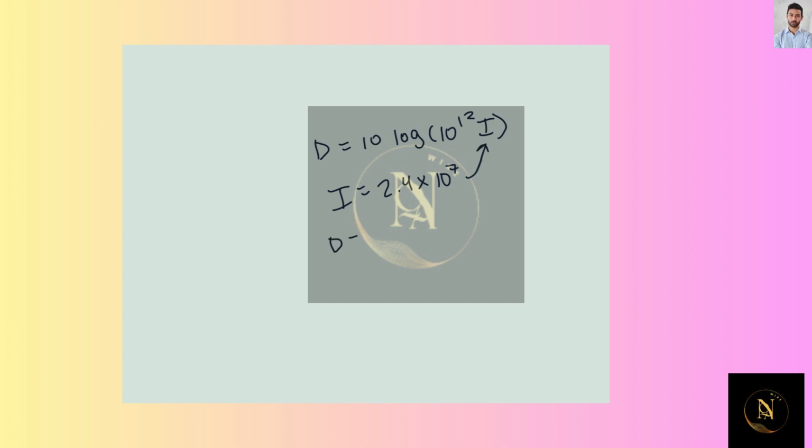Okay, so we are given this equation for the loudness of a sound in decibels. The I is the intensity, and then we are told that there's a sound that has an intensity of 2.4 times 10 to the 7th. So what we are going to do is plug that in where we see I in our equation. So it's 10 times log of 10 to the 12th times 2.4 times 10 to the 7th.